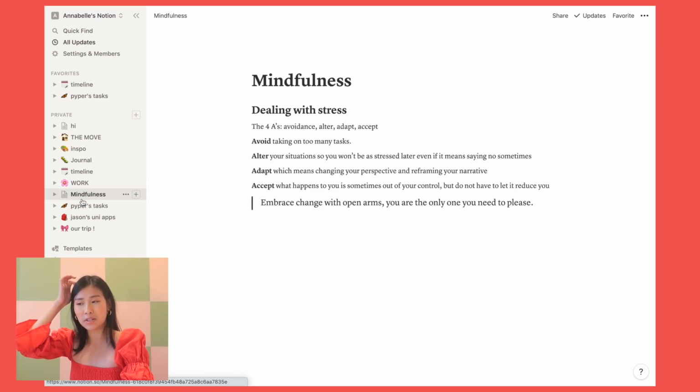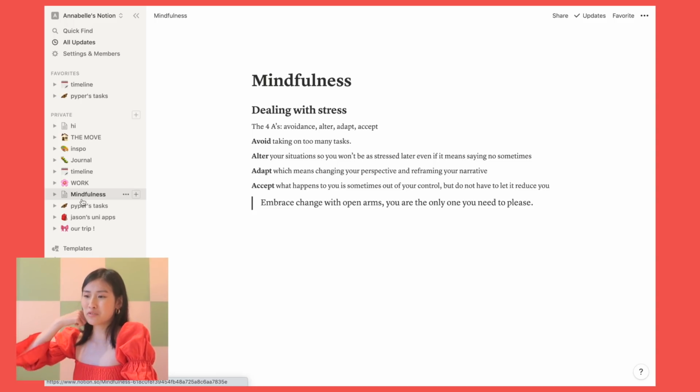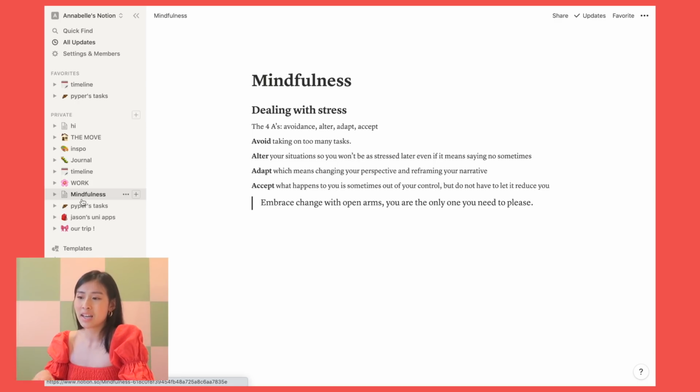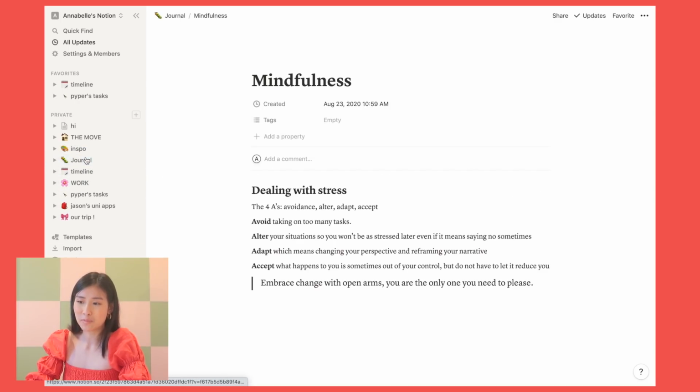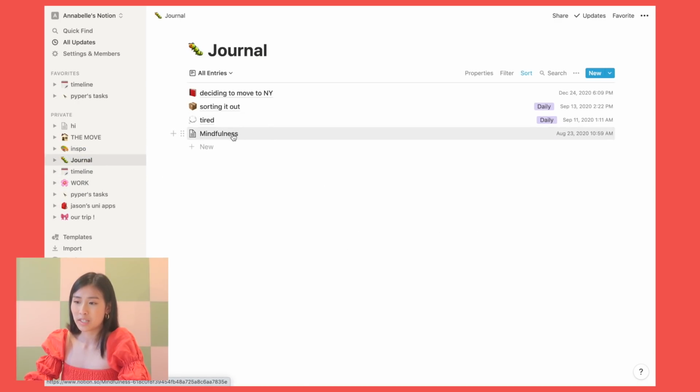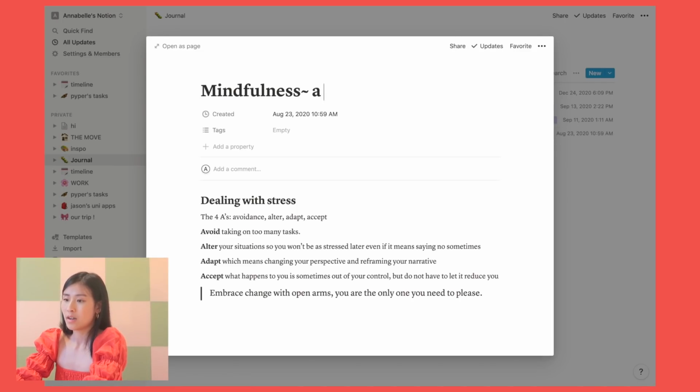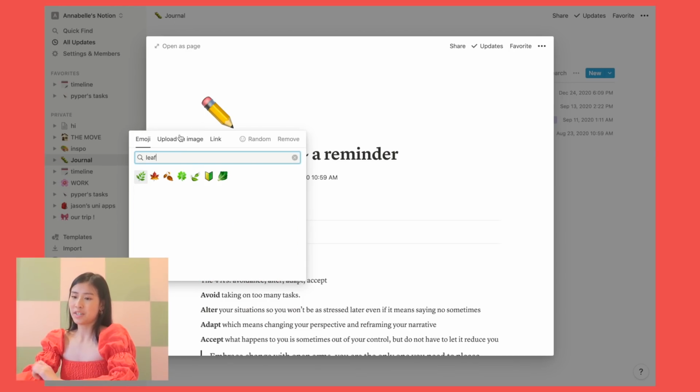I've gotten a lot of physical journals as gifts, so I've been doing it on paper the last few months. This mindfulness one I just kept here because it came from one of the templates, and I just really like the information here, like dealing with stress. Literally, I could add this actually into my journal page. Mindfulness. A reminder. A leaf.